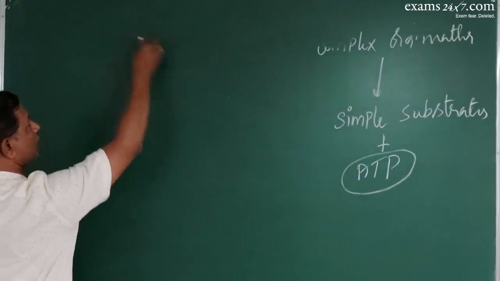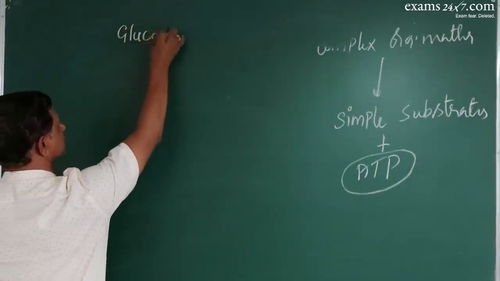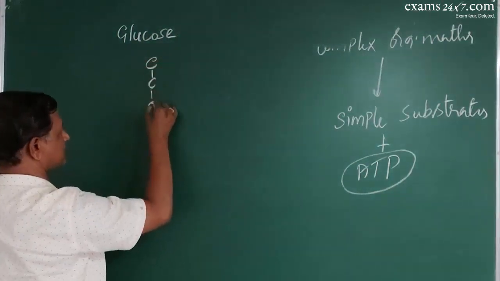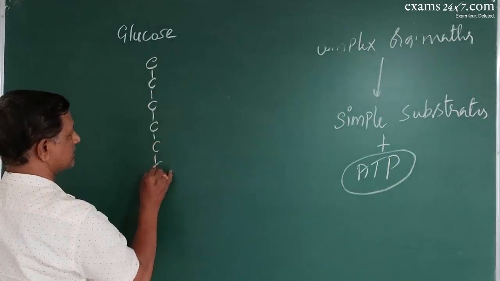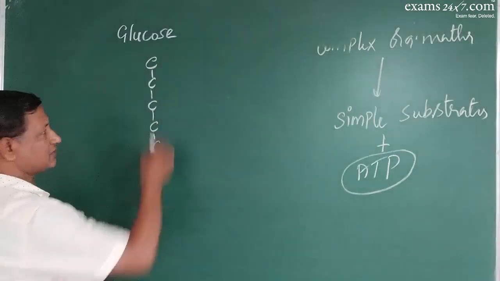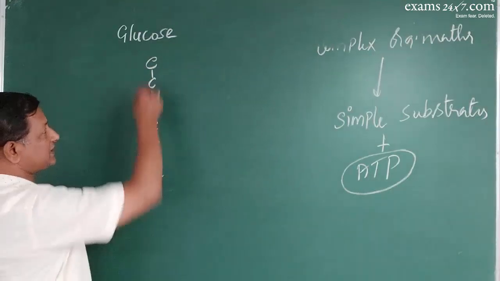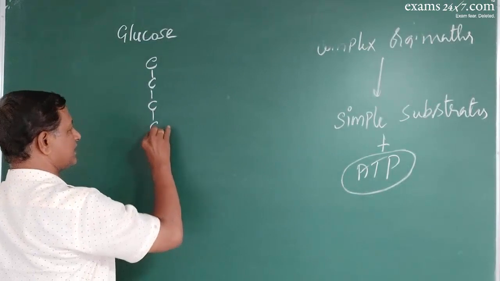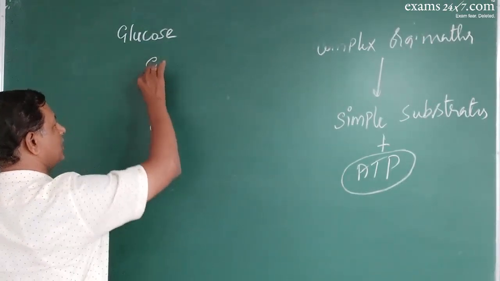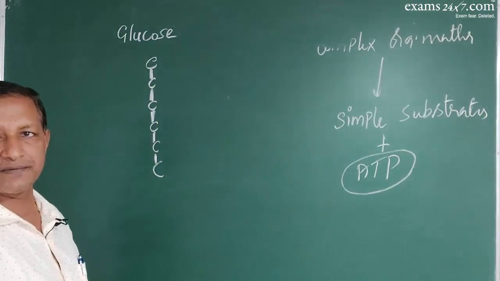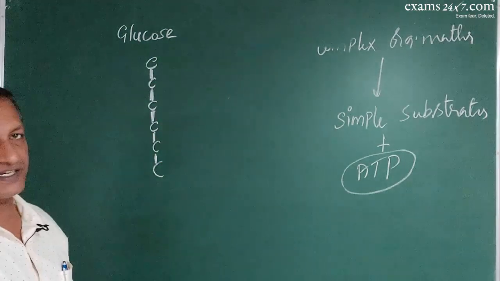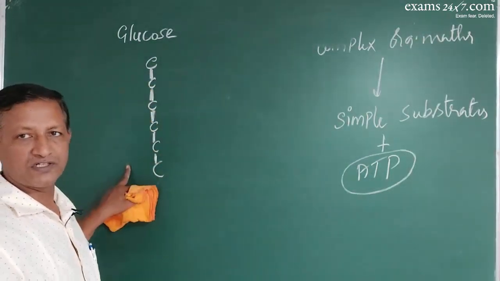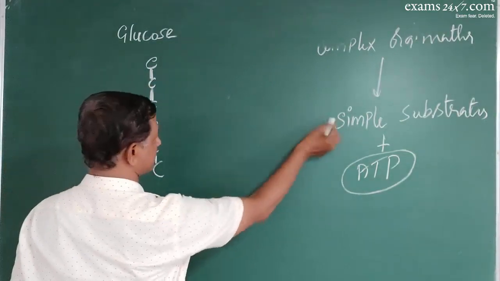Say, if you consider complex organic matter as glucose, you write glucose like this. It has 6 carbon atoms, right? Like this. Now this is the skeleton of glucose, a complex organic matter. Each carbon atom is linked by bonds this way. So what happens in respiration is that this is oxidized. This is a reduced compound. Now it gets oxidized into simple substrates.